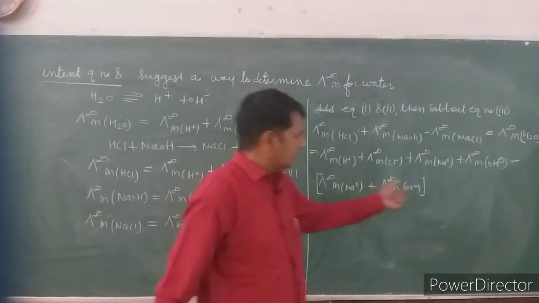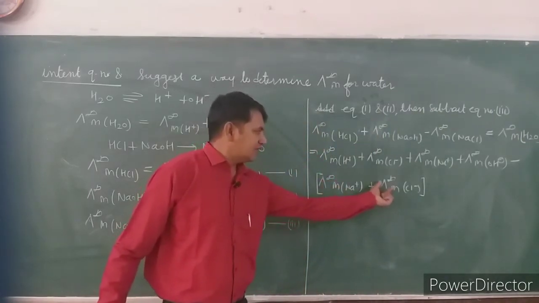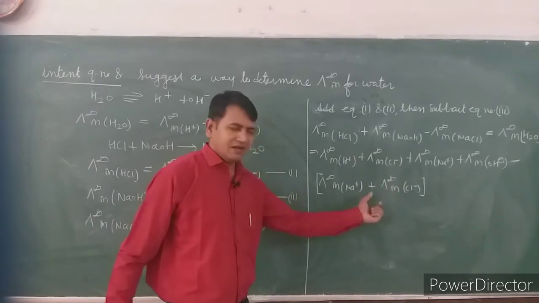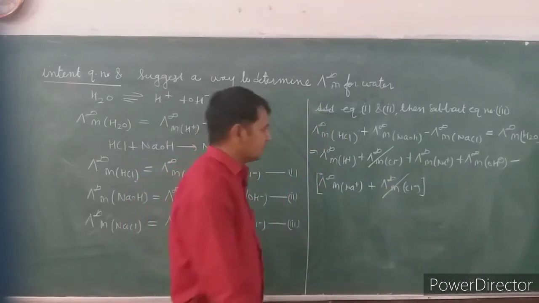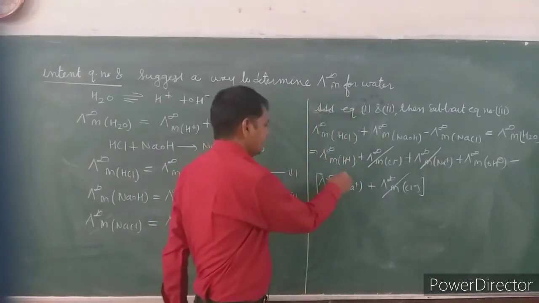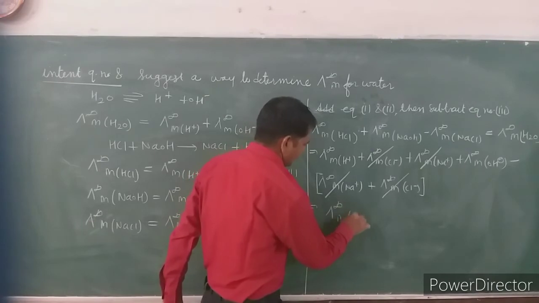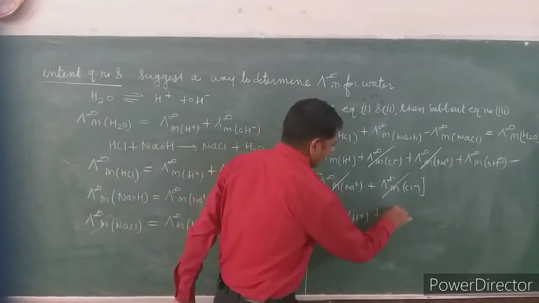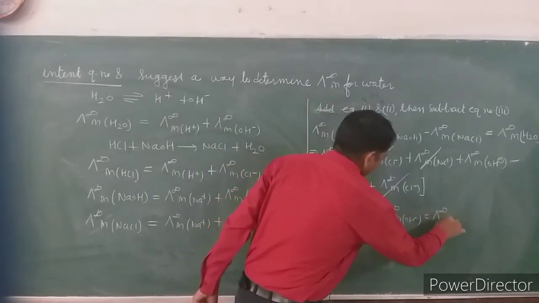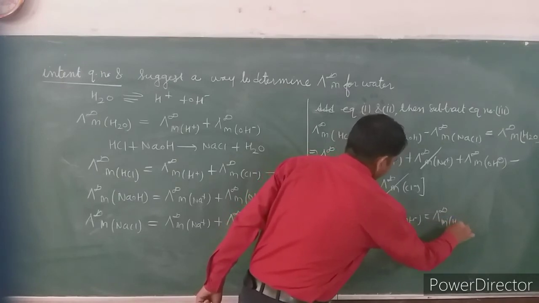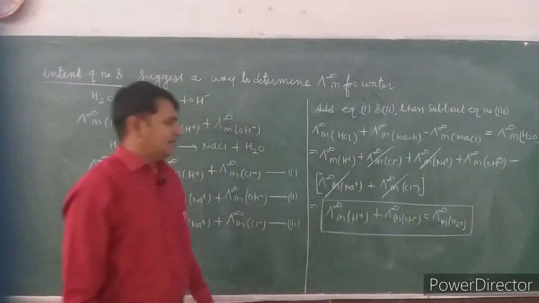Because before this bracket there is a negative sign, this lambda infinite m Na plus will be minus and this lambda infinite m Cl minus must be minus. So the Cl minus terms cancel out, the Na plus terms cancel out, and the remaining lambda m of H plus plus lambda m of OH minus is equal to lambda m infinite of H2O. So in this manner we can determine the lambda infinite m of H2O.